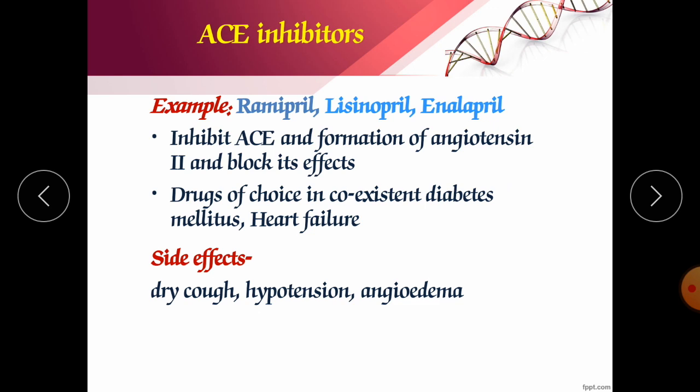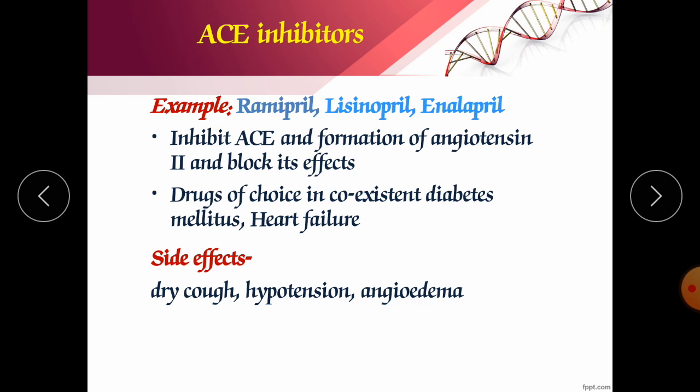ACE inhibitors like ramipril, lisinopril, they inhibit the ACE and formation of angiotensin 2. This ACE, angiotensin converting enzyme, is responsible for conversion of angiotensin 1 to angiotensin 2. What is angiotensin 1? Angiotensin 1 is released from the liver, but it is in inactive form. When that angiotensin 1 gets converted into angiotensin 2, it becomes active, and for that this enzyme ACE is required. This enzyme is blocked by ACE inhibitors, and these drugs are ramipril, lisinopril, due to which the blood pressure is going to be decreased.